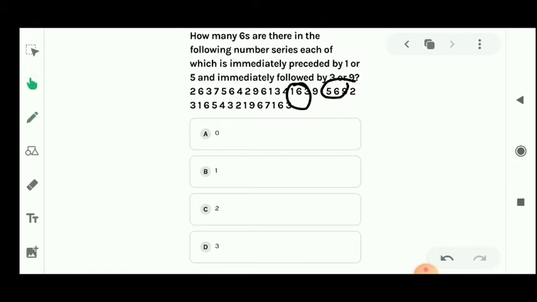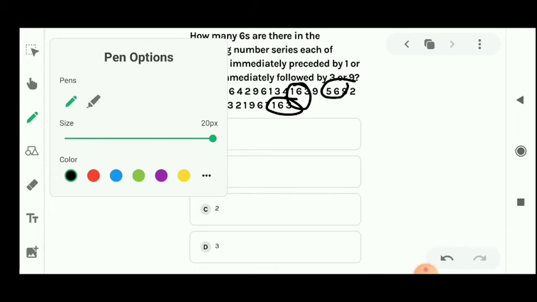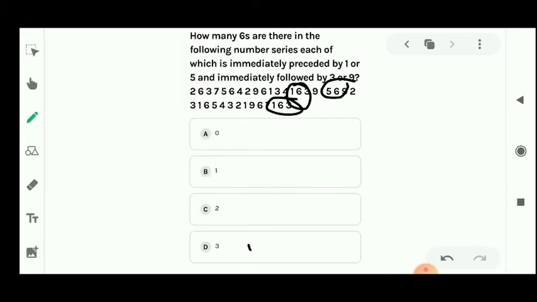Let's see the next 6. You can see before the 6 1 is here, and after the 6 5 is here, so we can't take this one also. Let's see this one. Before the 6 9 is here, and after the 6 7 is here, so we can't take this one also. See the last 6. Before the 6 1 is here, and after the 6 3 is here, so we can take this 6 also. So how many 6 are there? 3. So which option will be right? Option number D, that means 3.